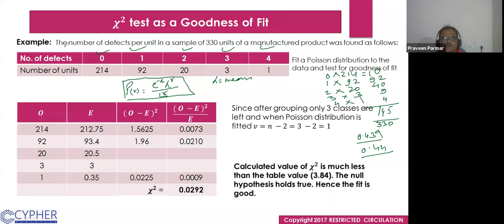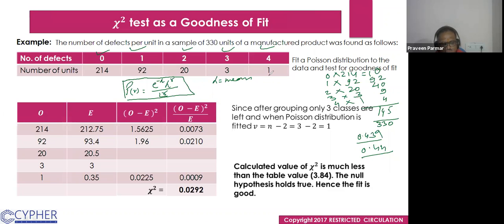The mean of the data is not given, so we are finding it out.